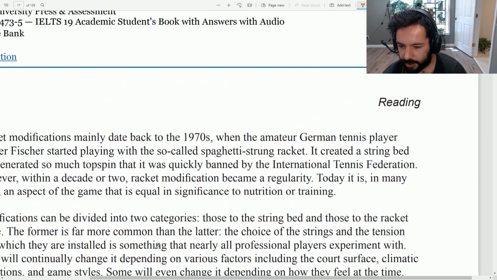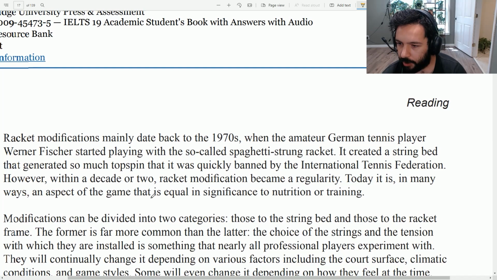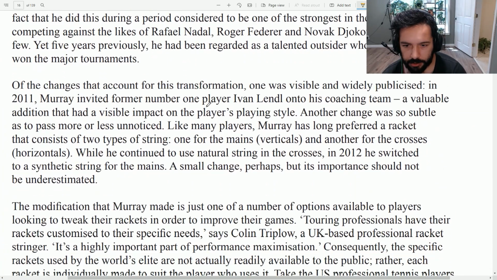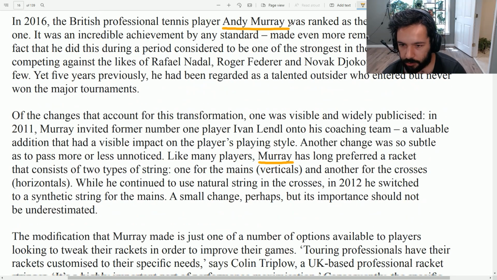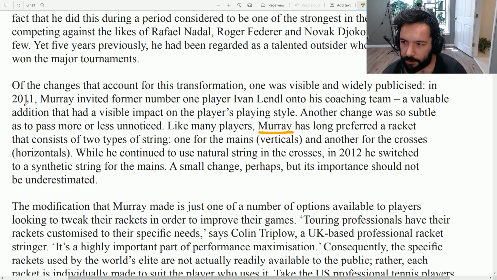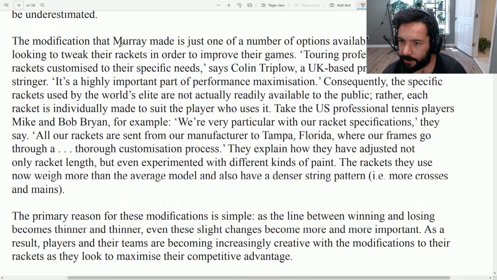Now, just to show you how fast we can actually find these ideas, let me just go here. We have Murray, and then we have another one. Also, going from the top, you should be this fast. So basically, just following my cursor, I'm doing this, and I don't see any. These names we don't care about. I don't see any other mention of Andy Murray. Then we have a year, 2011. I'll underline that, 2012. And then this person we don't care about. I'll keep scrolling. Then we have another mention of Murray and another name. We don't care about this one. Then I see Mike and Bob Bryan, which is 4 and 8.